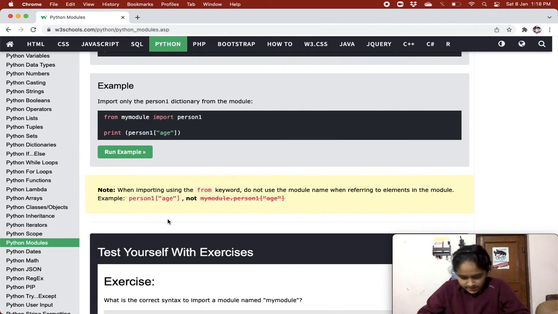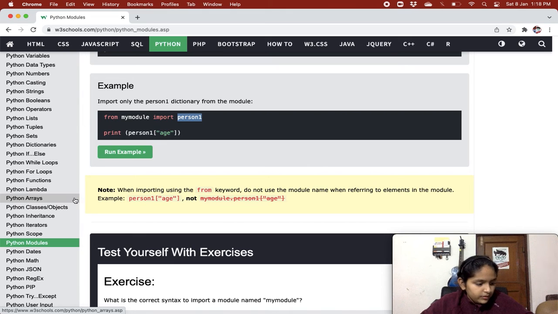So it's saying that when you're using the from keyword and giving a specific variable or function name, then you can just give that name and then the age and all that. You do not have to do mymodule.person1.